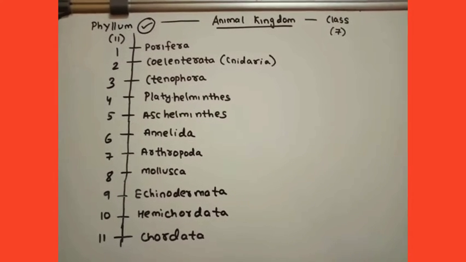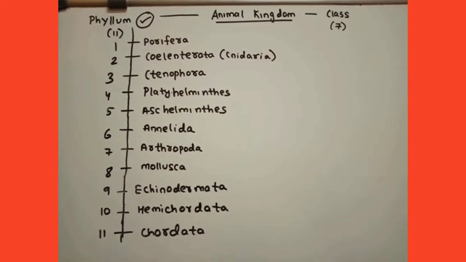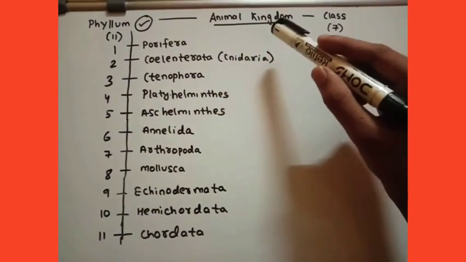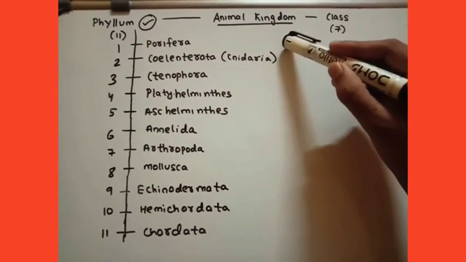Today we are going to discuss all the examples of the 11 phyla of the animal kingdom. So we know that in the animal kingdom we have 7 classes and phyla. Today in this video we will be discussing all the 11 phyla. First of all, we have to know what those phyla are.